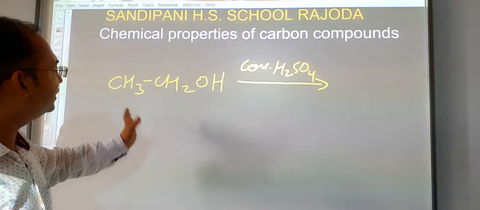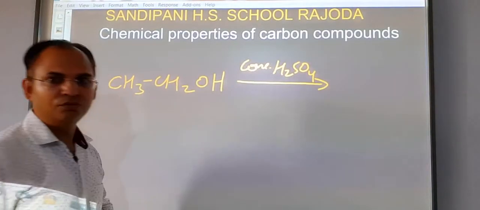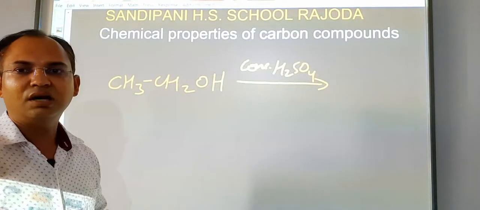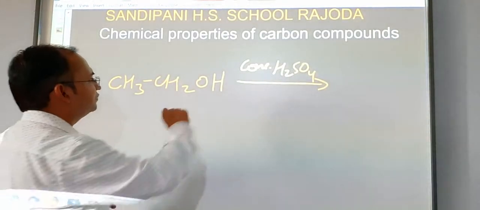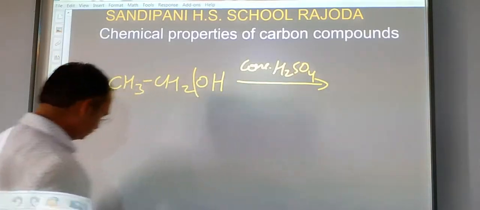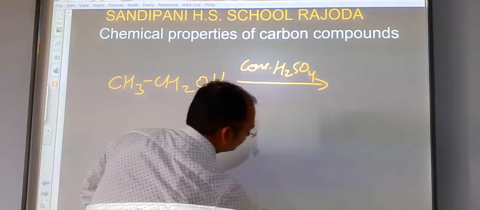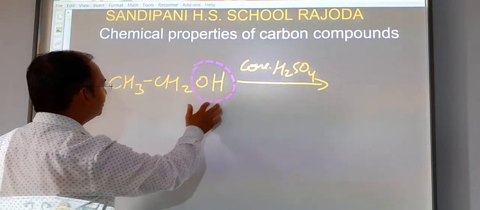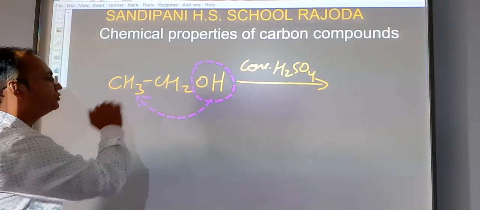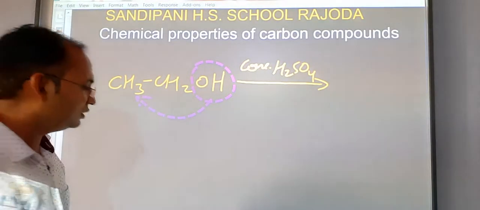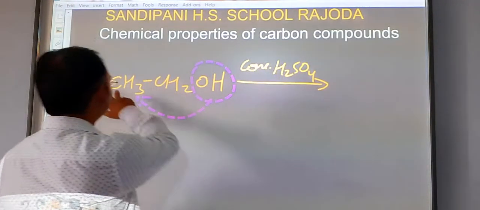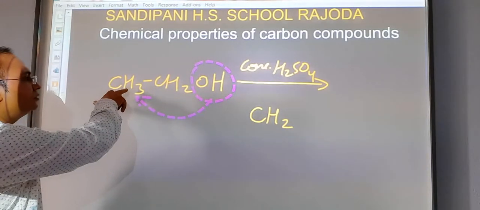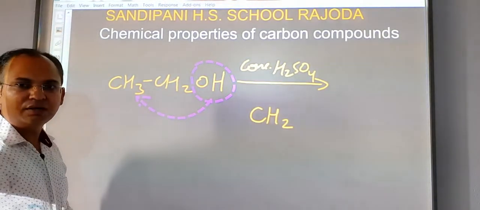See CH3CH2OH. If it breaks down, then H2O, water, will be liberated and the rest of the amount will form the unsaturated hydrocarbon. In this way, this OH and one hydrogen from the CH3 molecule will combine together. Here only CH2 will be left, because one hydrogen gets combined with this OH hydroxy group.